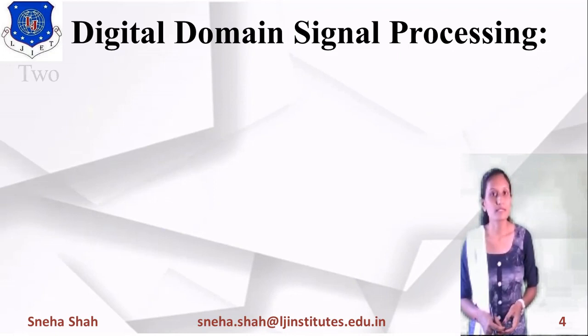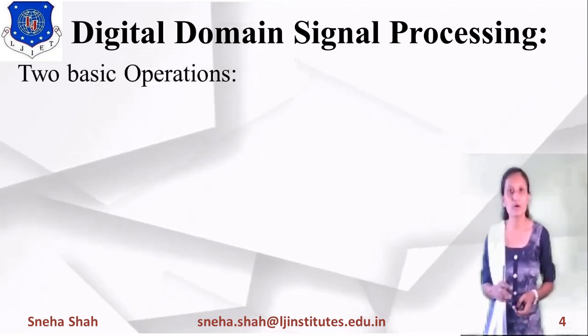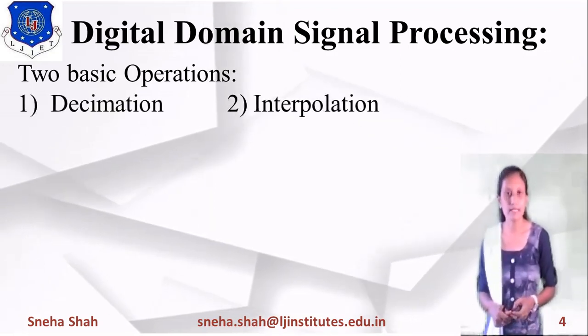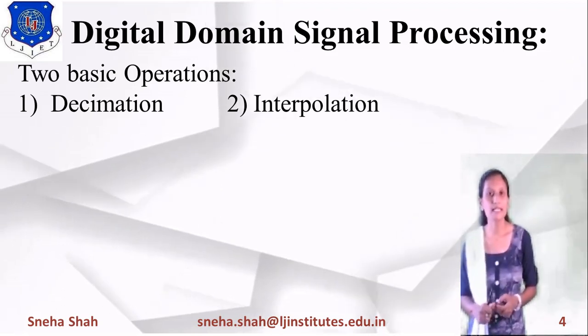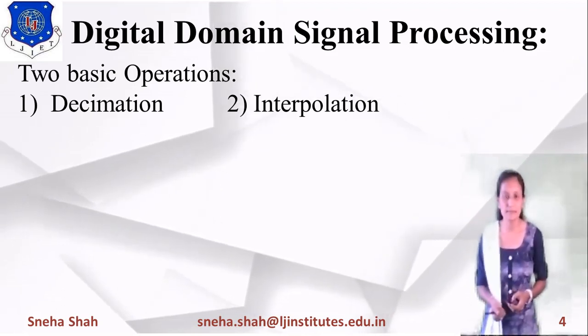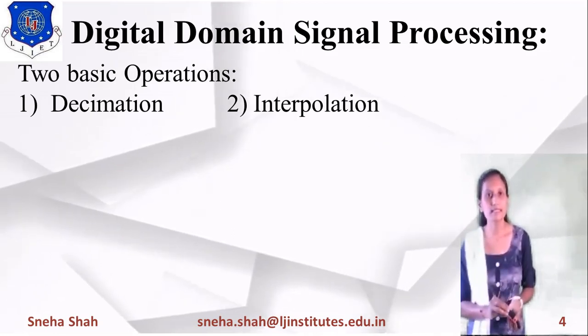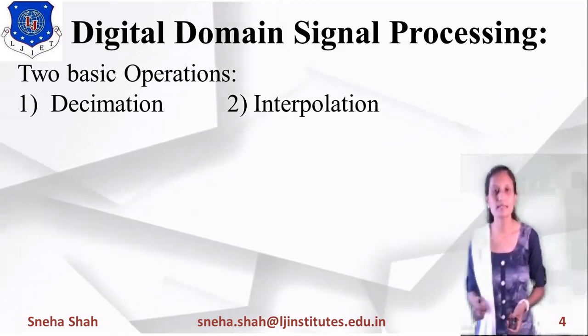If we are using digital domain signal processing, there are basically two operations. The first one is decimation and the second one is interpolation. Decimation is also considered downsampling and interpolation is considered upsampling. So we directly convert the original digital signal into the upsampled or downsampled version using this digital domain signal processing.